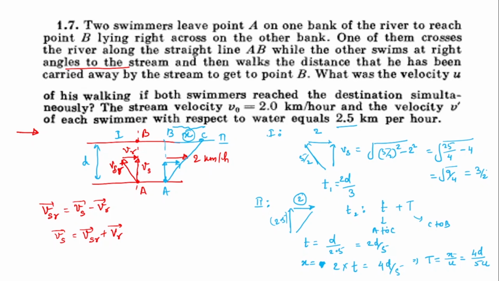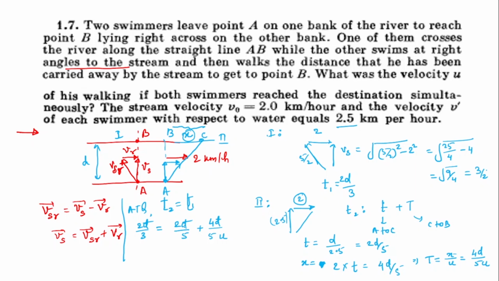So small t we have calculated. According to the question, T2 is equal to T1. Let's solve here. So according to the question, T2 equals T1, right? Put the values. T1 is 2d by 3, which should be equal to 2d by 5 plus 4d by 5u. Got it? So from here d is eliminated throughout.